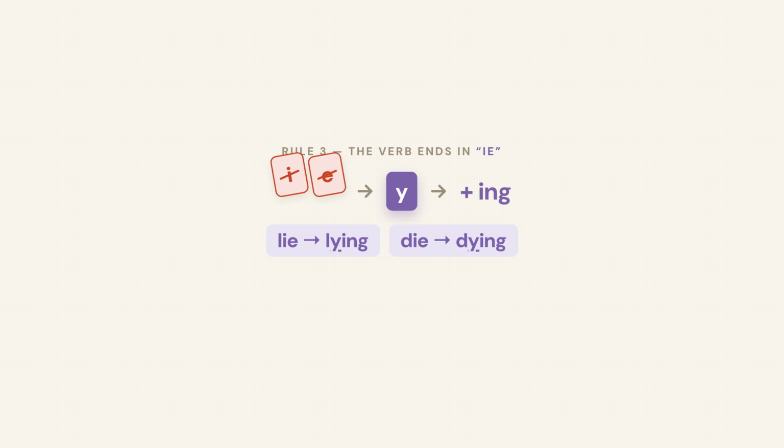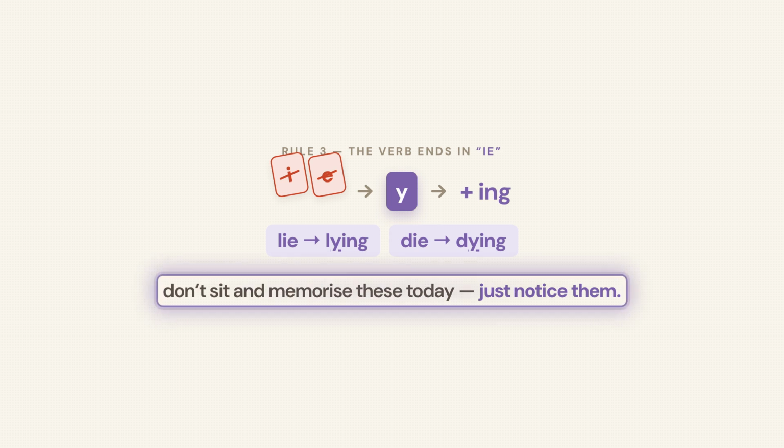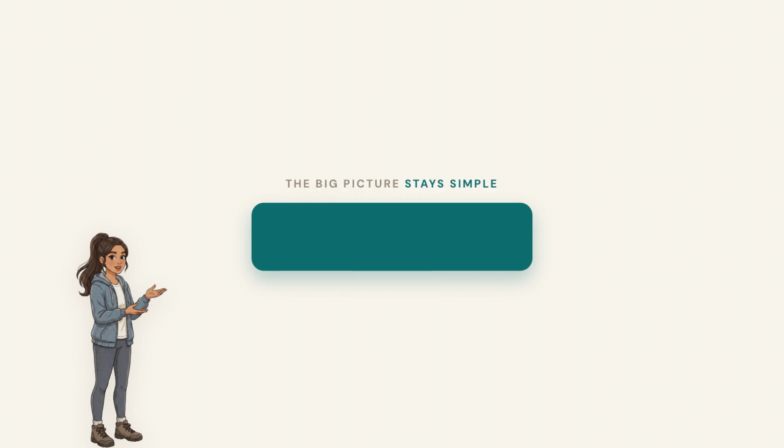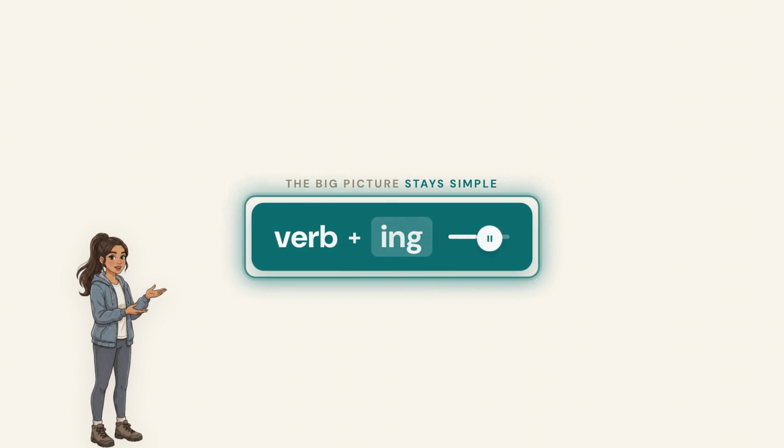3. This one is small, but it looks strange the first time you see it. If the verb ends in ie, change the ie to y, then add ing. Lie becomes lying. Die becomes dying. Do not sit and memorize these today. Just notice them. When you see running with 2 N's, you will know why. The big picture stays simple. Verb plus ing. Good, you can build it.